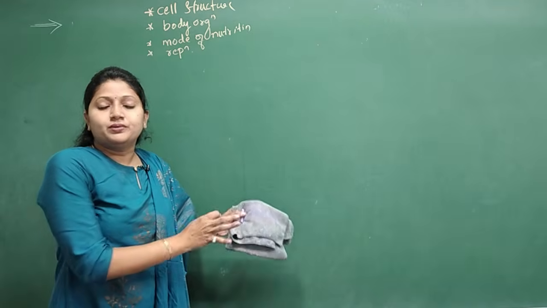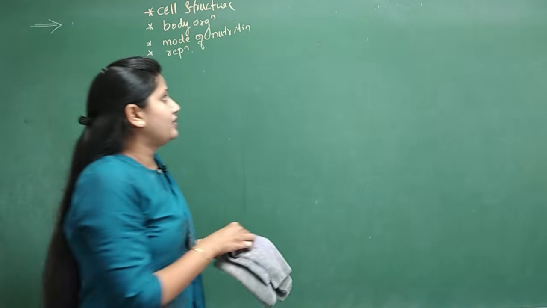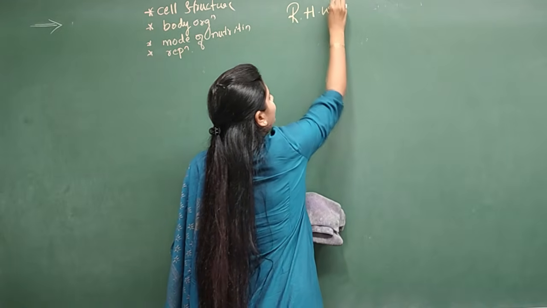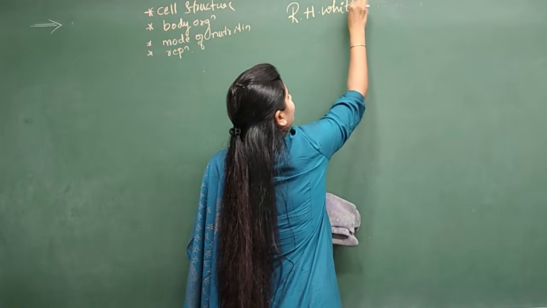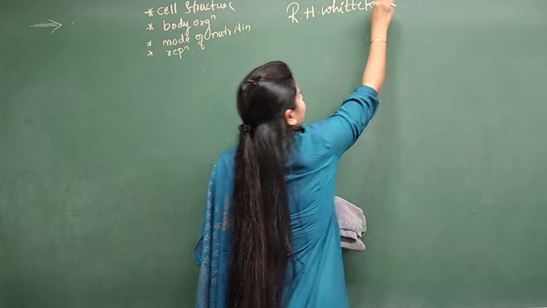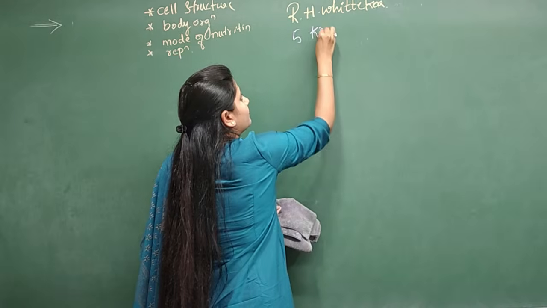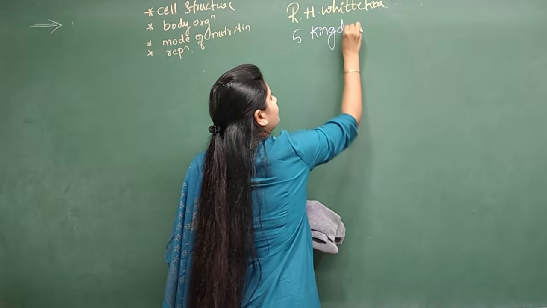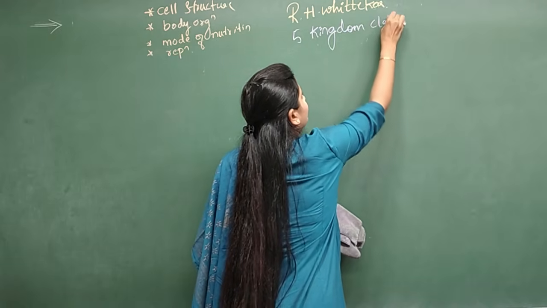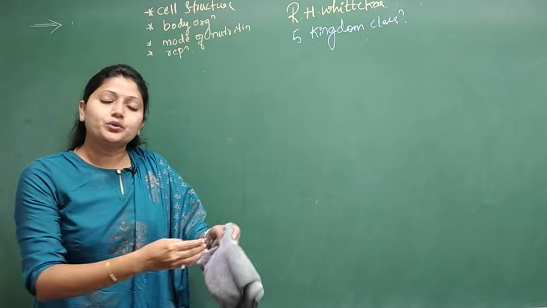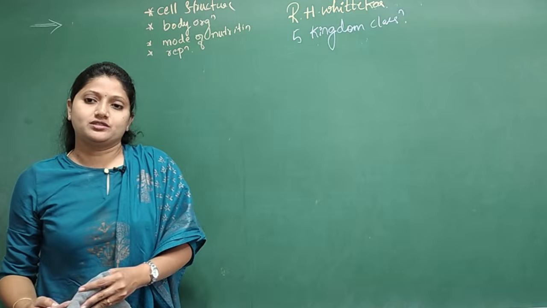So, this particular five kingdom classification, which was given by R.H. Whittaker, makes more sense when compared to the two kingdom, three kingdom or four kingdom classifications.